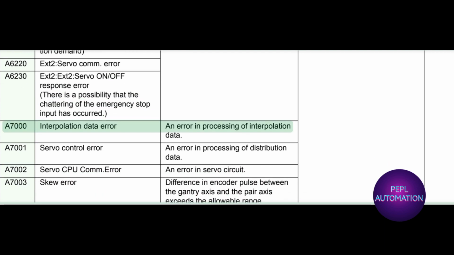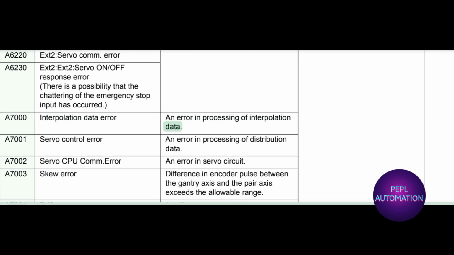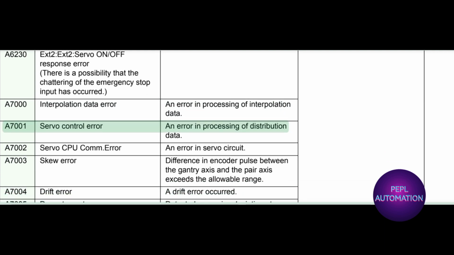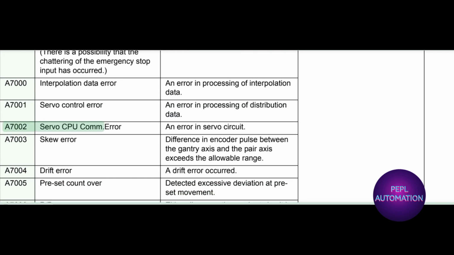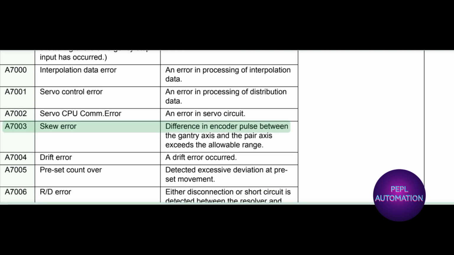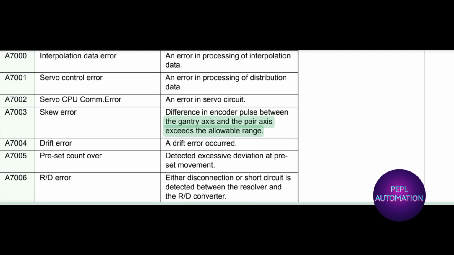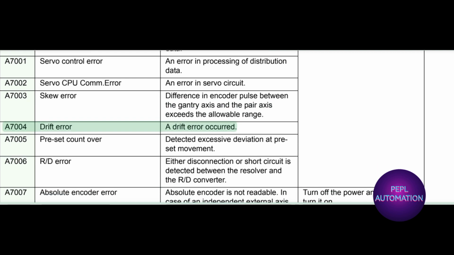A7000 interpolation data error. An error in processing of interpolation data. A7001 servo control error. An error in processing of distribution data. A7002 servo CPU COM. error. An error in servo circuit. A7003 skew error. Difference in encoder pulse between the gantry axis and the pair axis exceeds the allowable range. A7004 drift error. A drift error occurred.